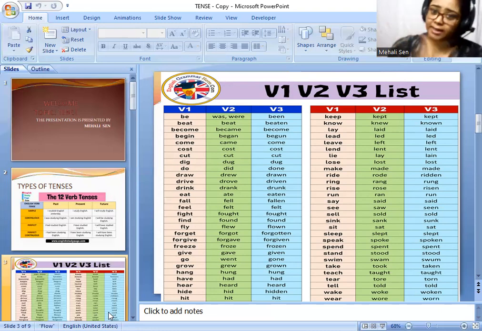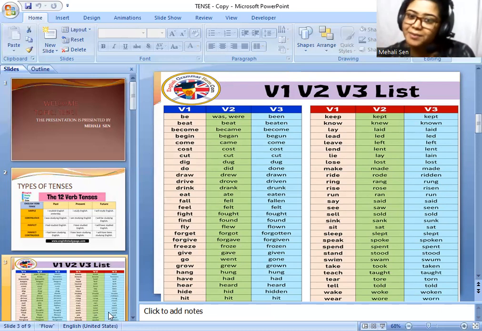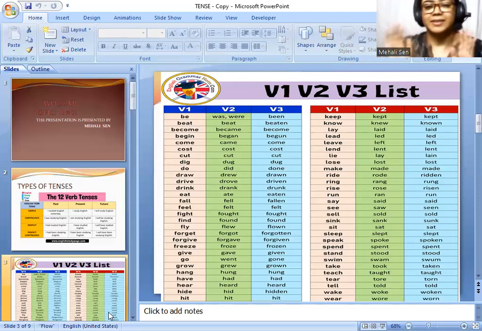But if we take he, then we should put he plays. If we take they, they play. But with I, we always put play. It is an exception case. With I, we always take have. Similarly, with we we also put have. So this is the fundamental structure of present indefinite tense.